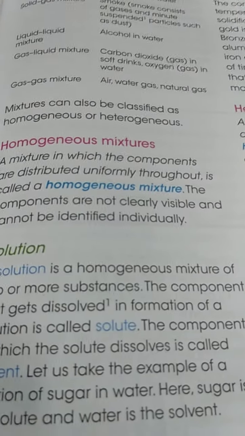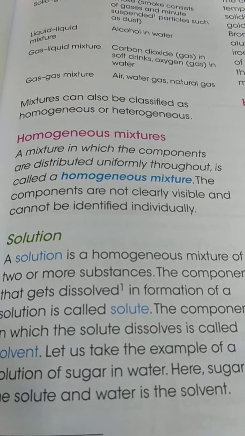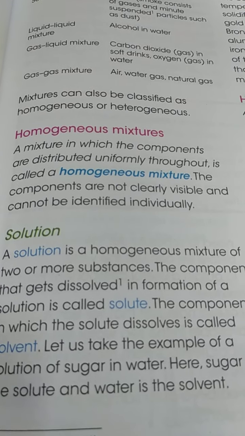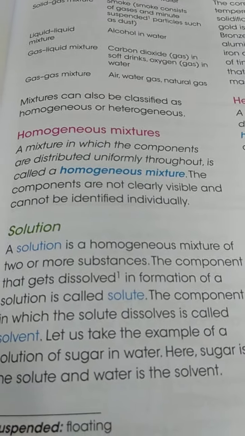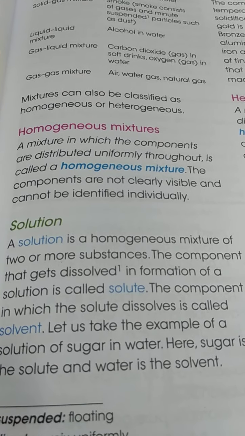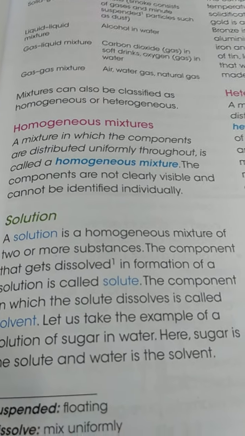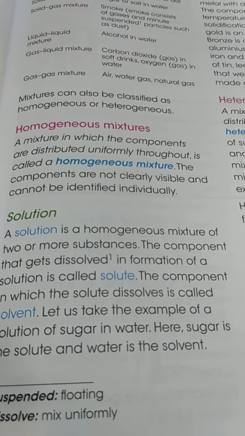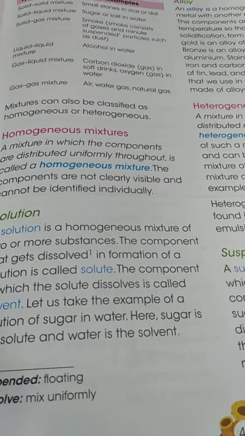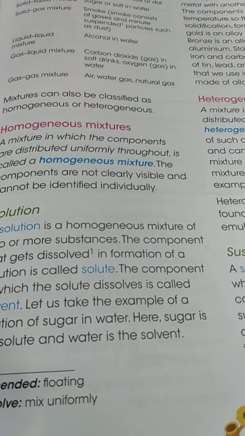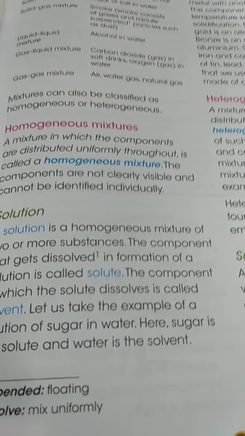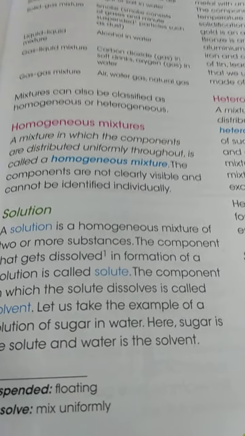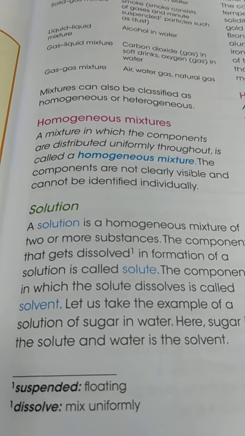In a homogeneous mixture, the components are not clearly visible and cannot be identified individually. Like a solution, a homogeneous mixture has two or more substances, and the components get dissolved. If I mix sugar, salt and water, we cannot find the sugar, salt and water separately. We can see only water. So this is a solute and solvent.